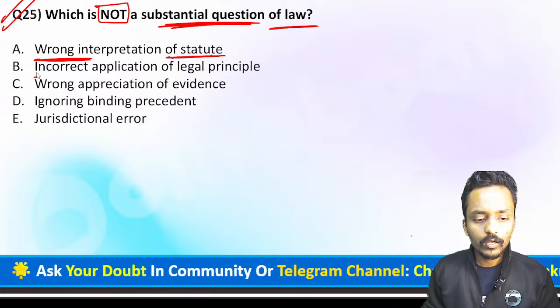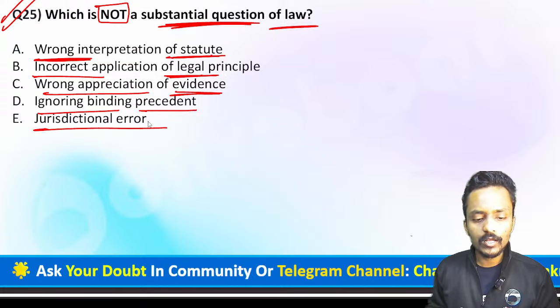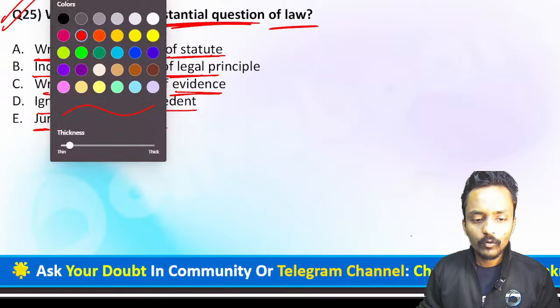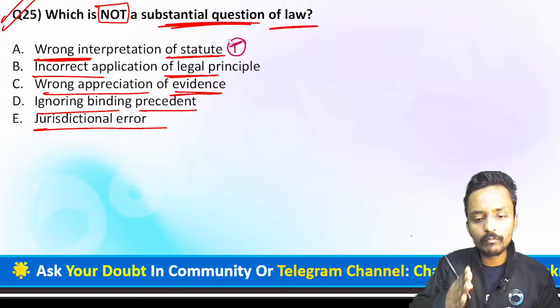It's not a question of law. Incorrect application of a legal principle. It's not a substantial question of law. Wrong appreciation of the evidence. It's not a substantial question of law. Or ignoring binding precedents and jurisdictional error. So which of the following is the absolutely correct answer when I'm talking about which is not a particular matter at the time of deciding whether it's a question of law or not? So can I say right now, if a court has interpreted a provision of an act in a different manner, but you are saying this interpretation belongs to a different thing.